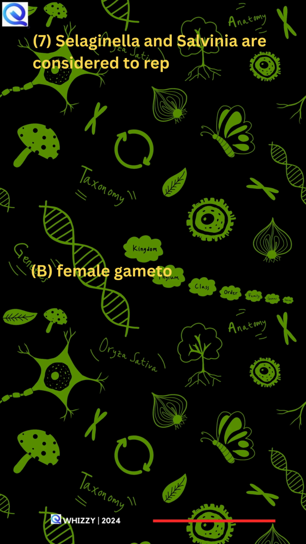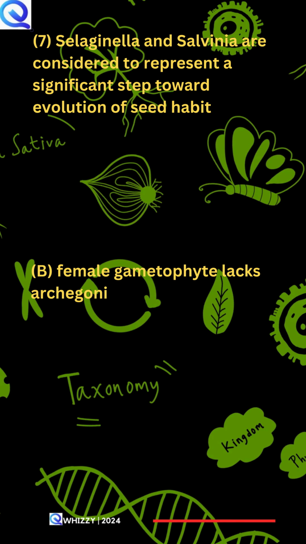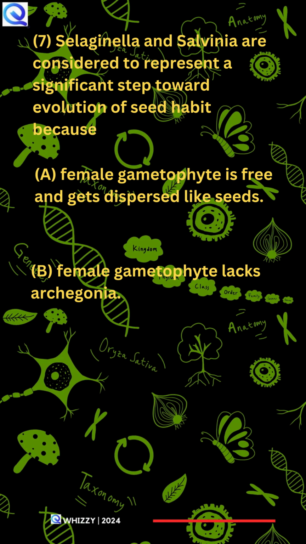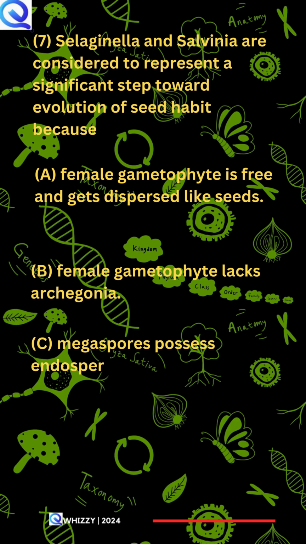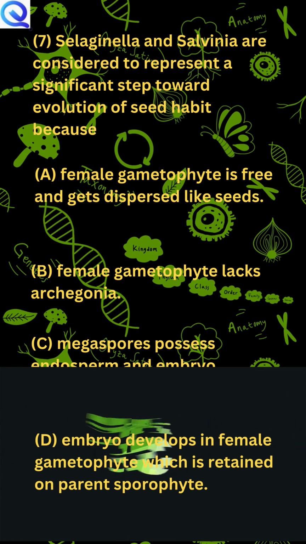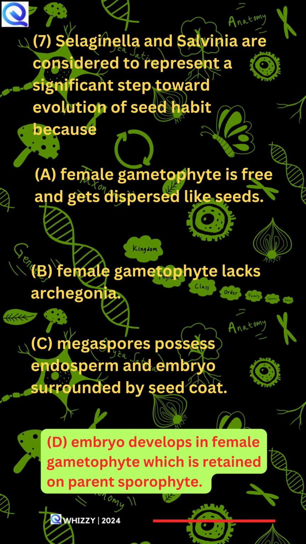7. Selaginella and Salvinia are considered to represent a significant step toward evolution of seed habit because A. Female gametophyte is free and gets dispersed like seeds. B. Female gametophyte lacks archegonia. C. Megaspores possess endosperm and embryo surrounded by seed coat. D. Embryo develops in female gametophyte which is retained on the parent sporophyte. D is the correct answer.